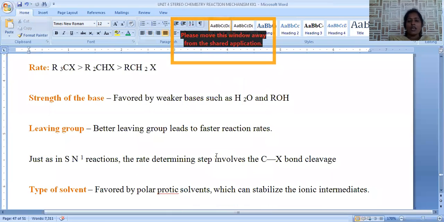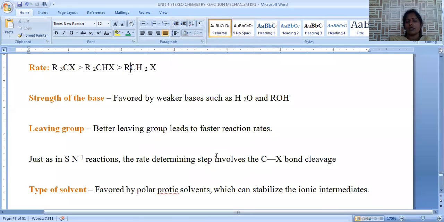Then polar solvents are required for E1 elimination reaction, whereas non-polar solvent, otherwise aprotic solvents, are required for this E2 elimination reaction.